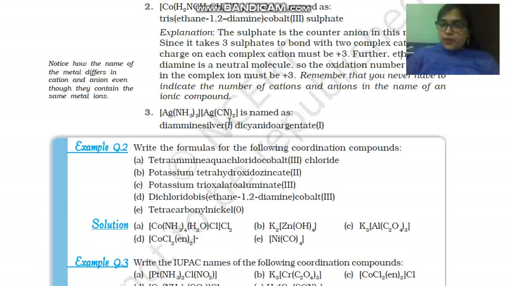-2 will be nullified by +2, so that the compound will be electrically neutral. For +2, +1 will move to this Ag, and for the other silver it will be +1. Okay, are you getting how we have divided the oxidation number here? For cyanide it will be -2, which will be nullified by +2 charges. So the +1 oxidation number will be for one silver, and the +1 oxidation state will be there for